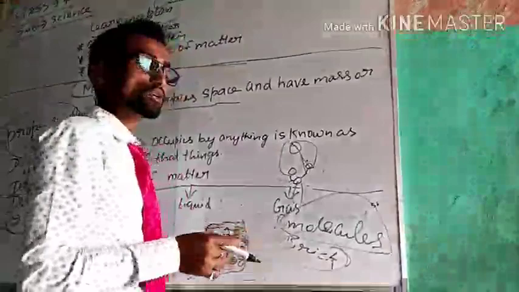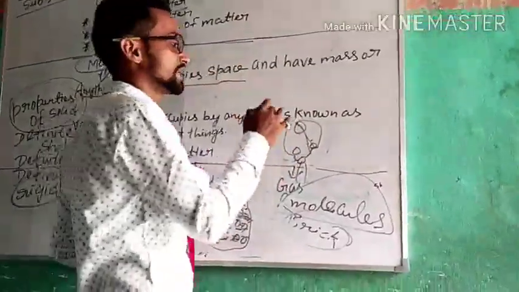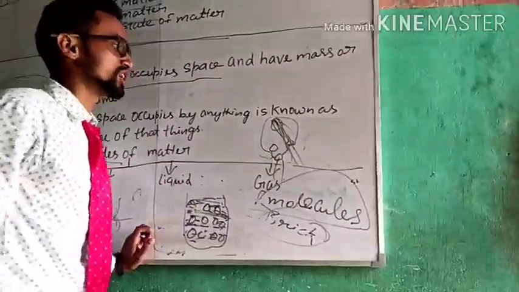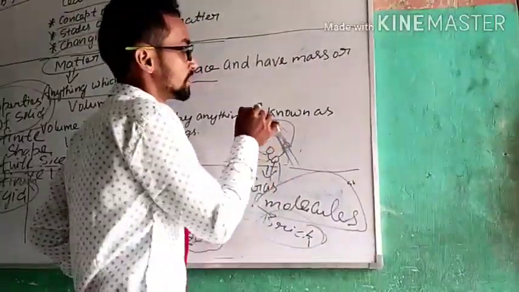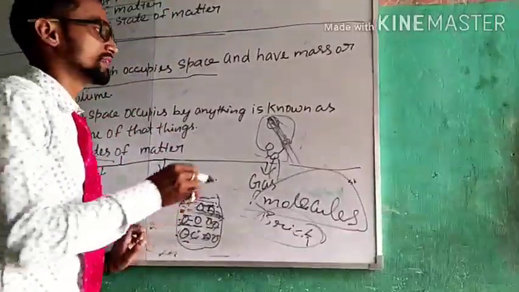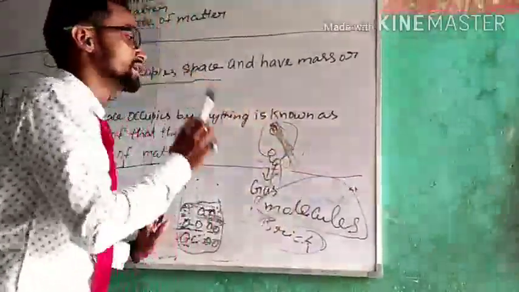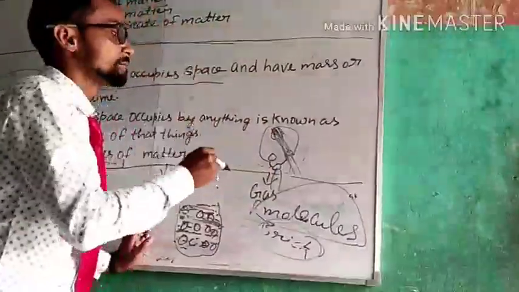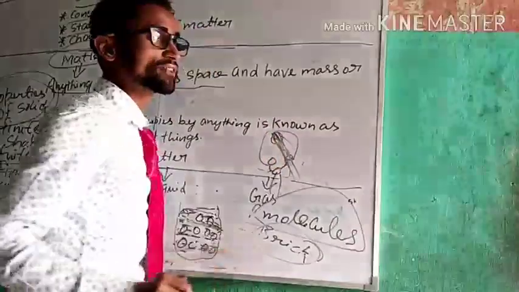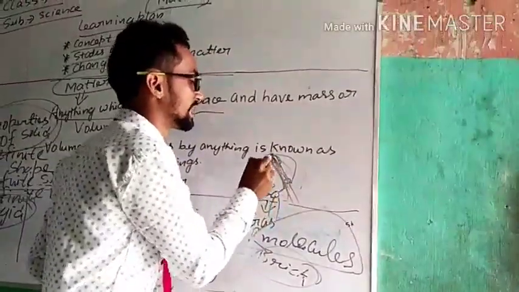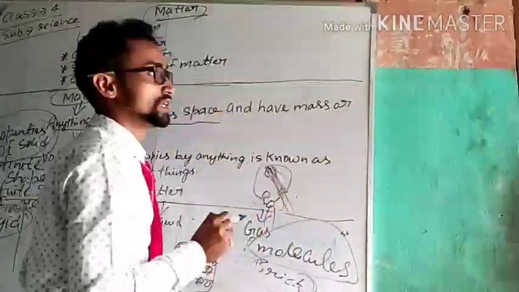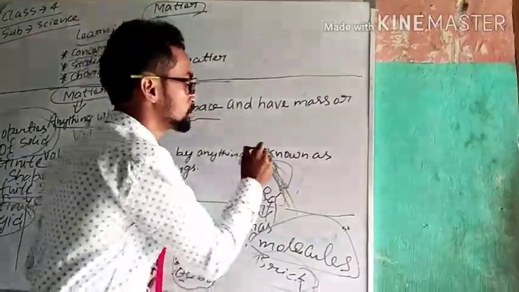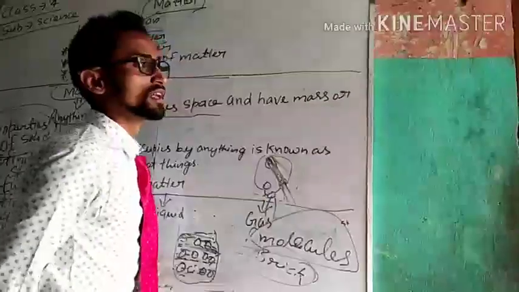In gases, molecules are far away from each other, so the space between the two molecules of the gases is very high, and then the force of attraction acting between the two molecules of the gases is very low, negligible.